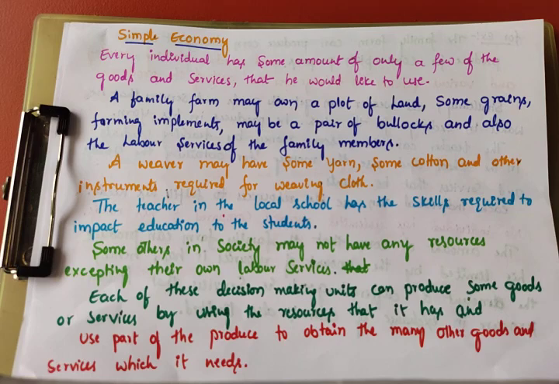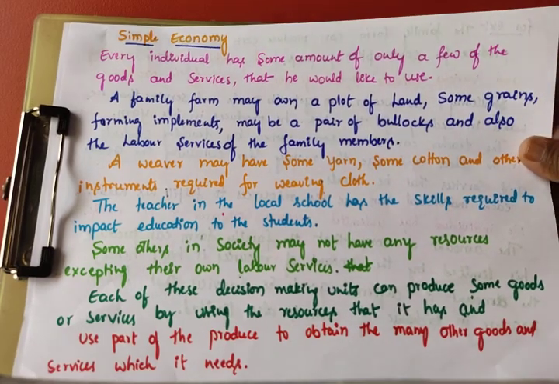After producing, they use part of the produce to obtain the many other goods and services which they need. So part of it they use for their own consumption, and the remaining they utilize to get many other goods and services which they need.